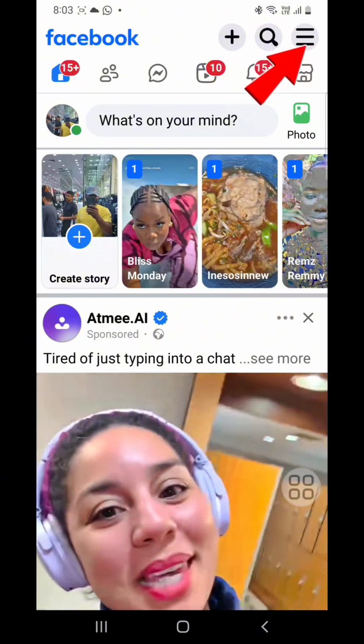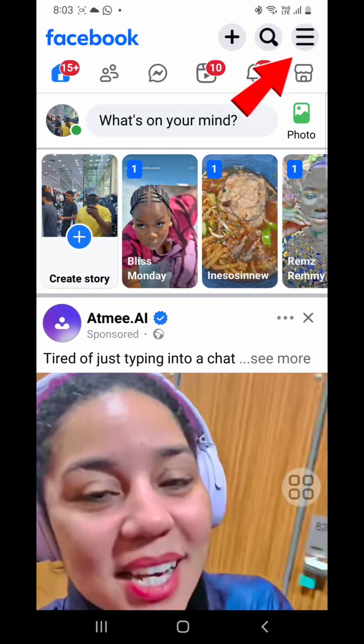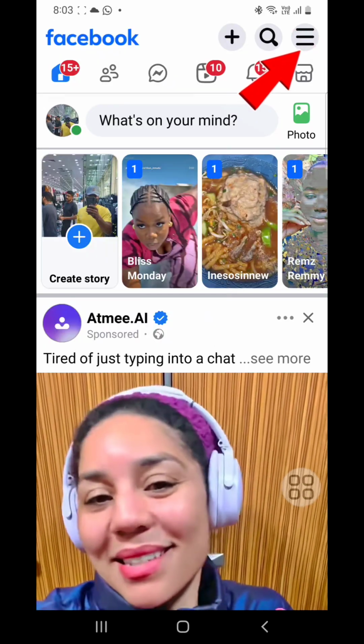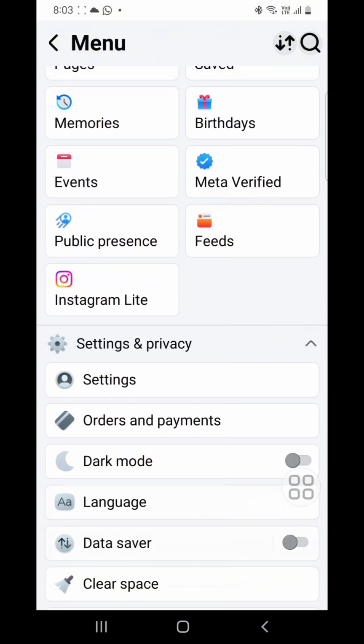Your Facebook profile, not your page, guys. Don't come and say, my own is not working. Not your page. You are doing this in your Facebook profile. Then click that 3 line by your right hand side. Go to settings and privacy.